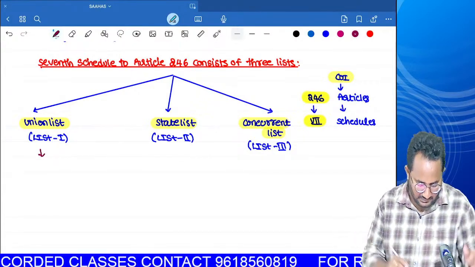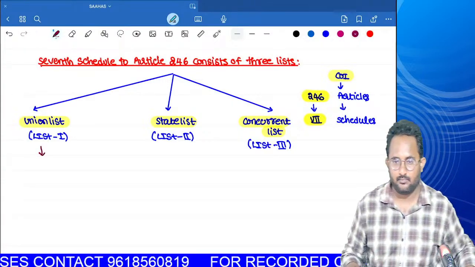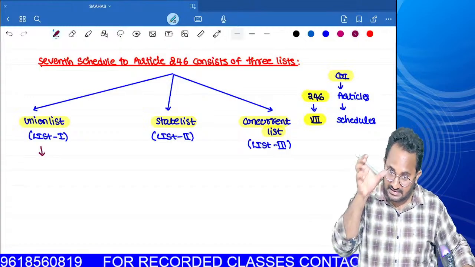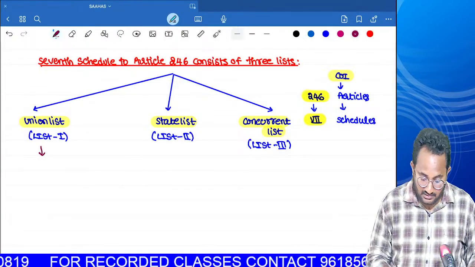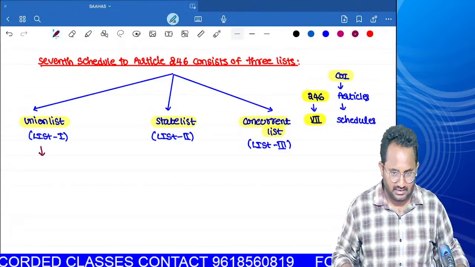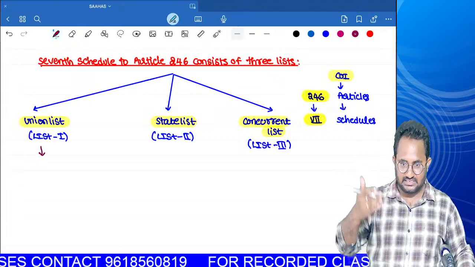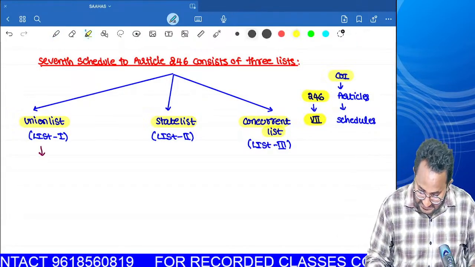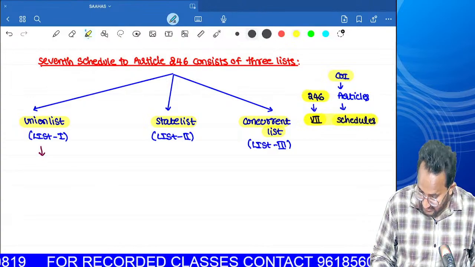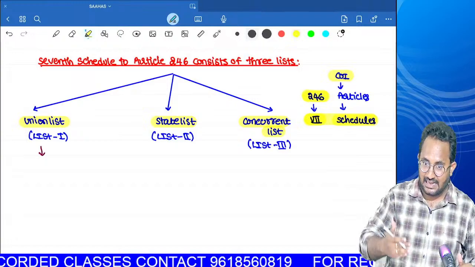So just imagine one book as the Constitution of India. If you open that book, you have articles as main headings. Within every article, we have schedules. Like if you take 246 as an article, as a main heading, within that we have subheadings like first schedule, second schedule, or third schedule. Within the 7th schedule, we have 3 lists. If you open every list, many act names are there.